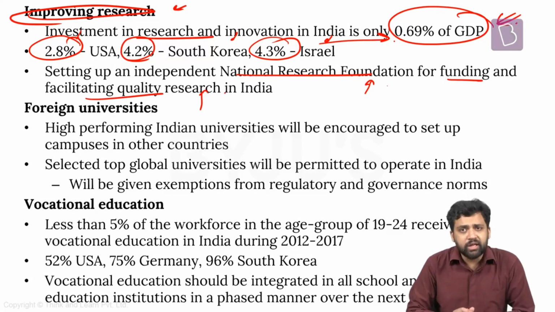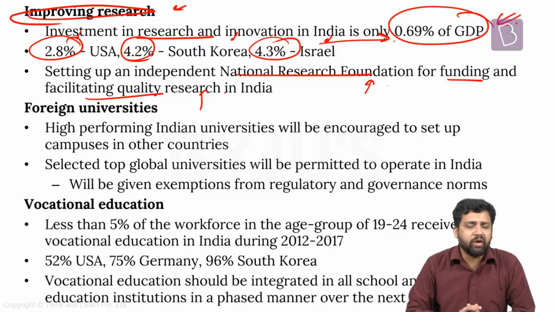Another thing which has been in the news for some time now, before the National Education Policy, is that some committees had also talked about this, that we need to have more foreign universities come and participate in India. That way, we will have the best of teachers and professors teaching here. We'll have the best of methods being adopted in higher education institutions. And again, students in India don't have to spend a lot of money to go outside and study.